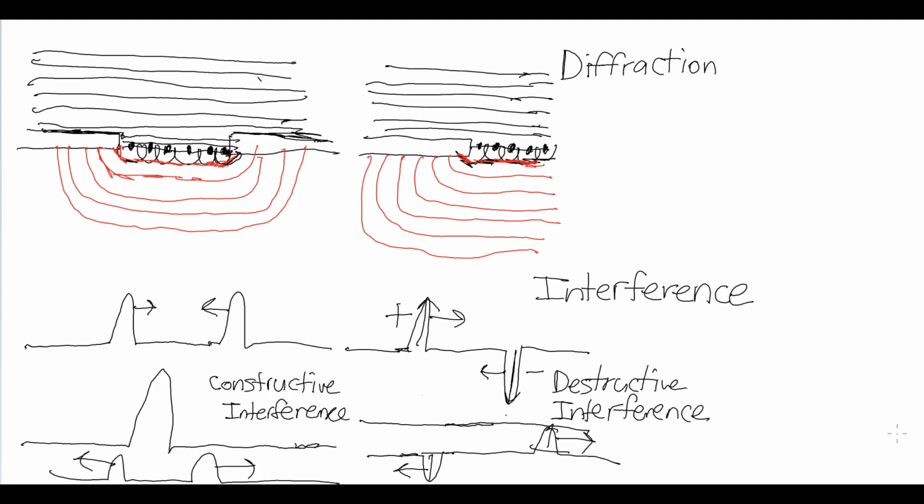Okay, so those are the four defining characteristics of waves. Those hold true for all waves that you can imagine. So if it's a wave, it can do these four things.